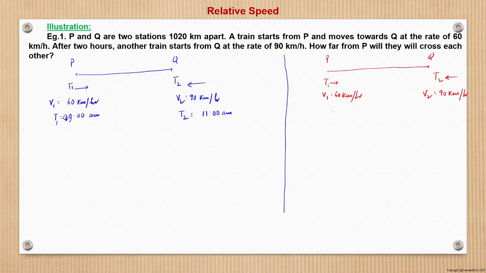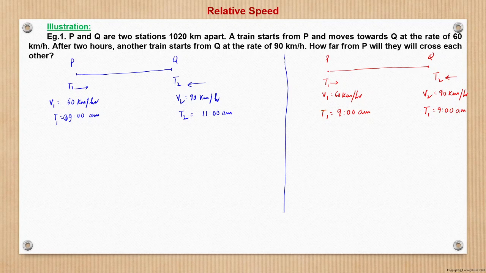And let us assume that both the trains start at the same time, that is T1 is equal to 9 a.m. Let us say both start simultaneously at 9 a.m. from P and Q towards each other, right?